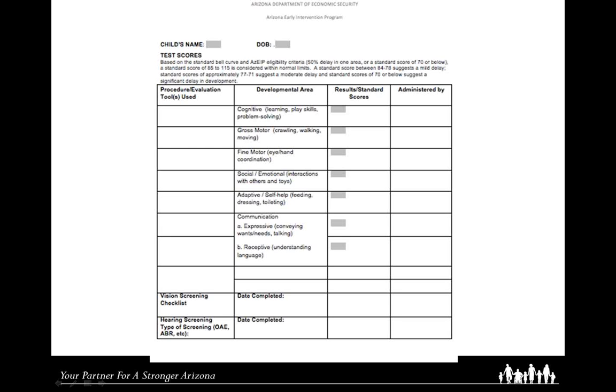A 50% delay is roughly equivalent to a standard score of 70 or less and/or the second percentile rank. Standardized scores are recognized as more statistically sound than age equivalents.